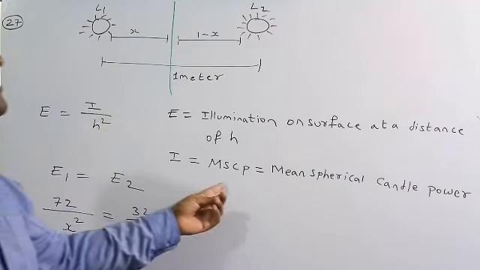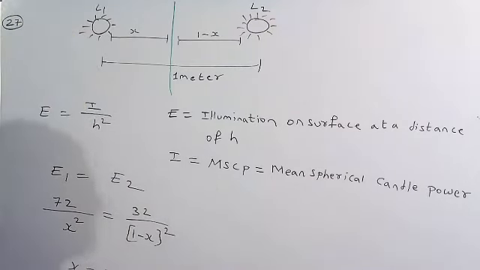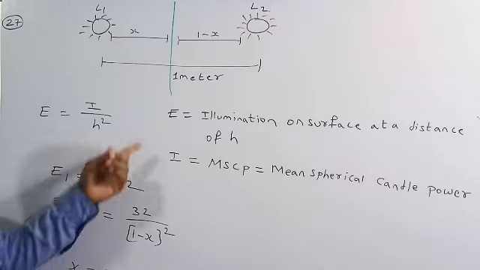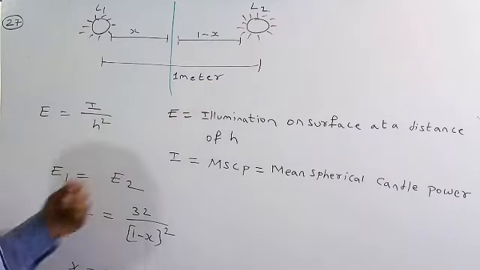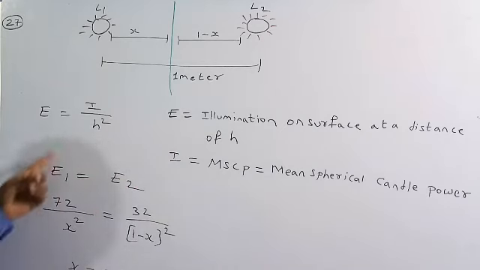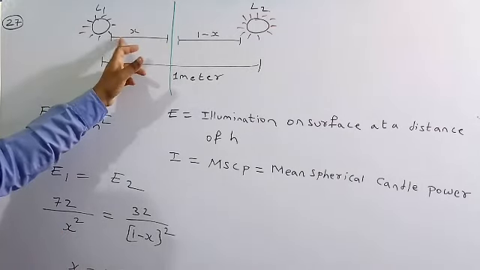Here I is the MSCP, mean spherical candle power, which is given in the question. At this surface, the illumination due to lamp L1 is equal to the illumination due to lamp L2, so E1 is equal to E2. Here the MSCP of lamp L1 is 72 and the distance to the surface is x.